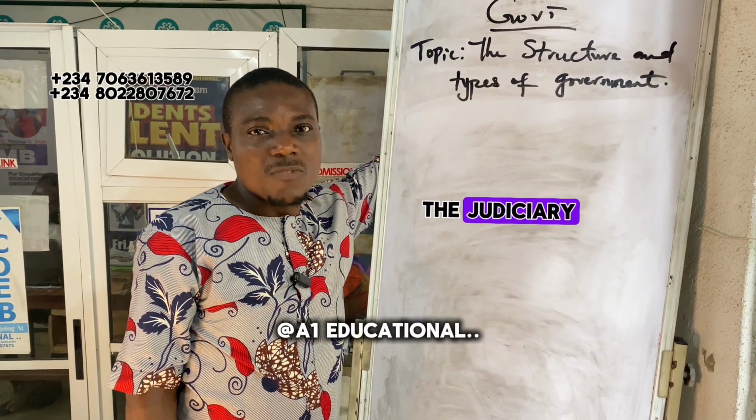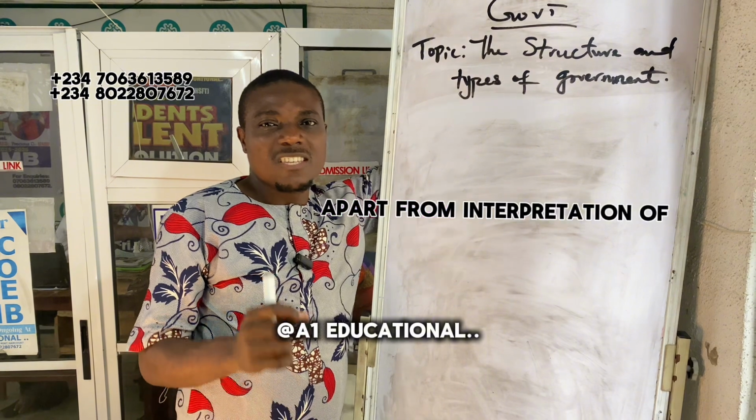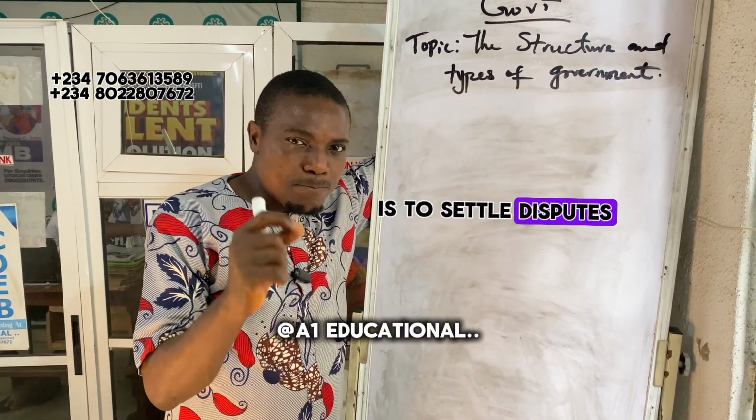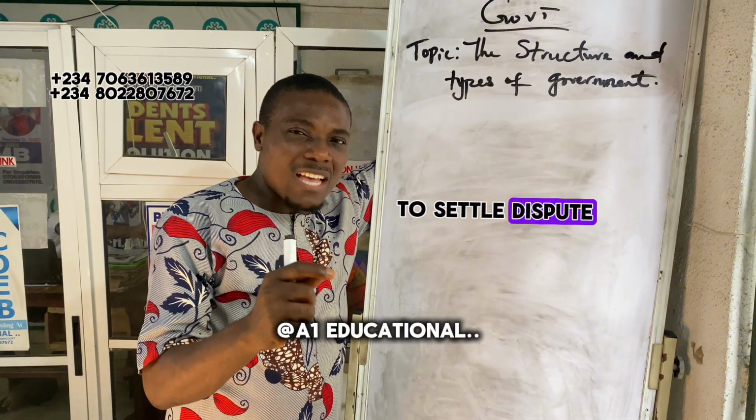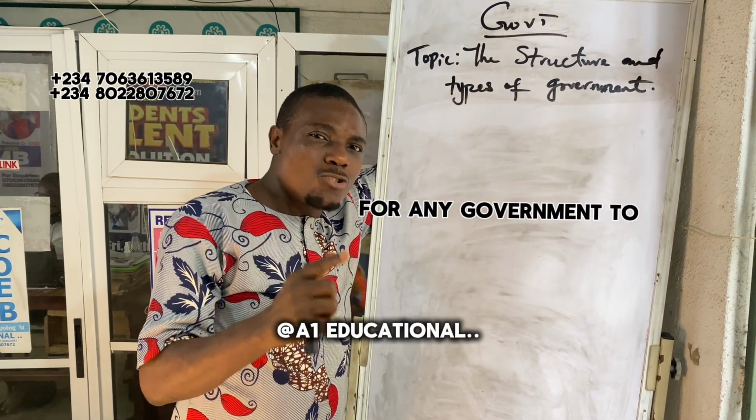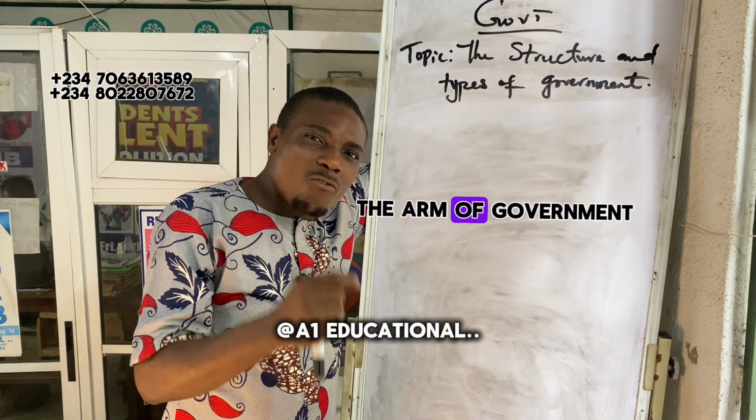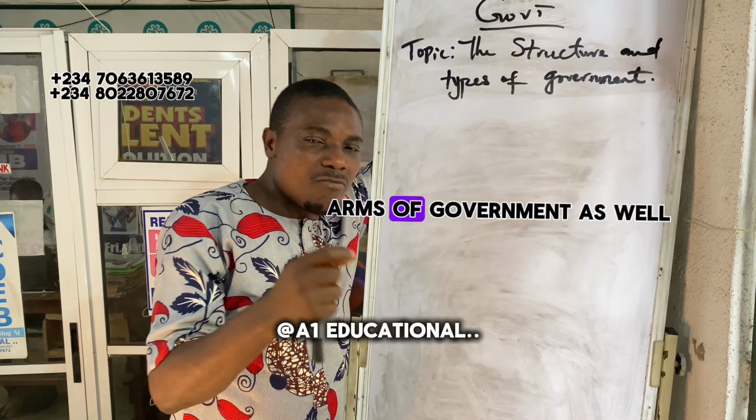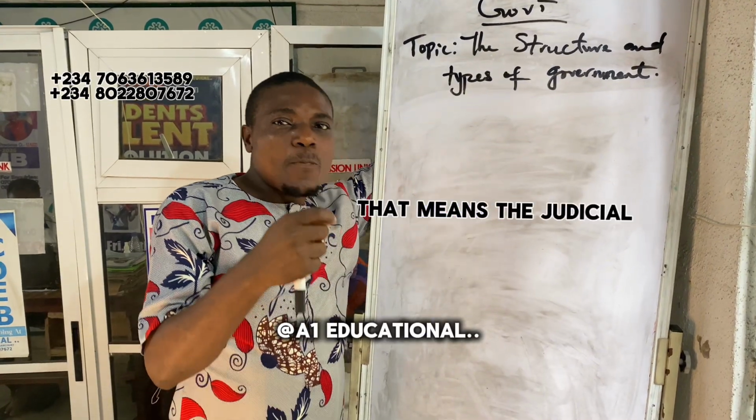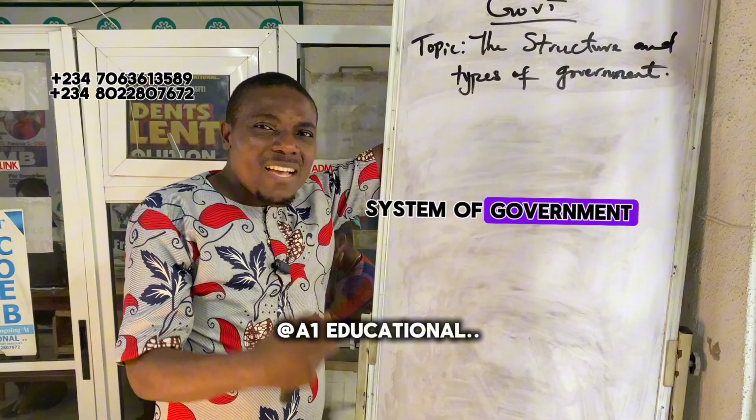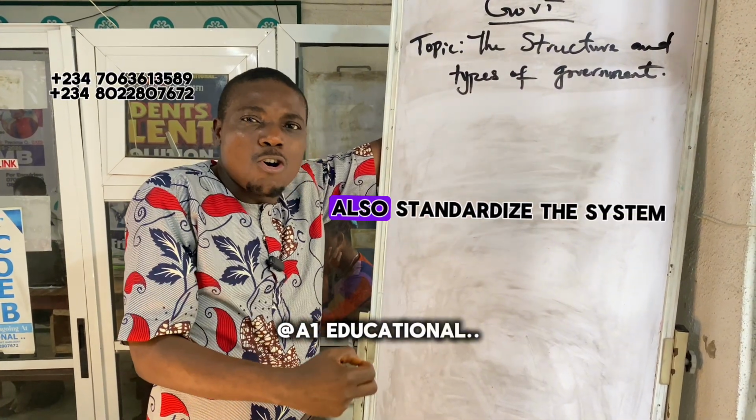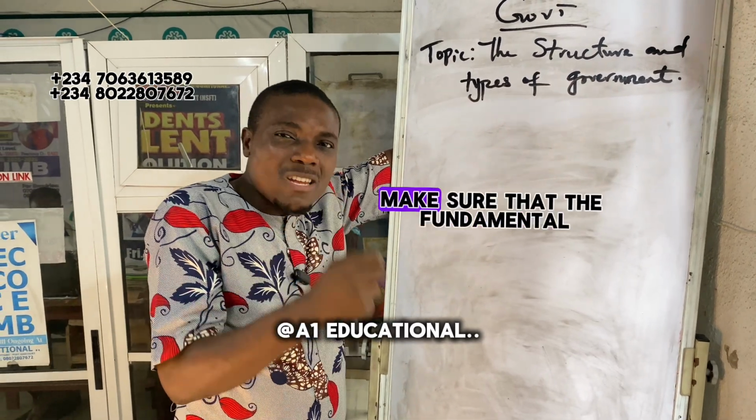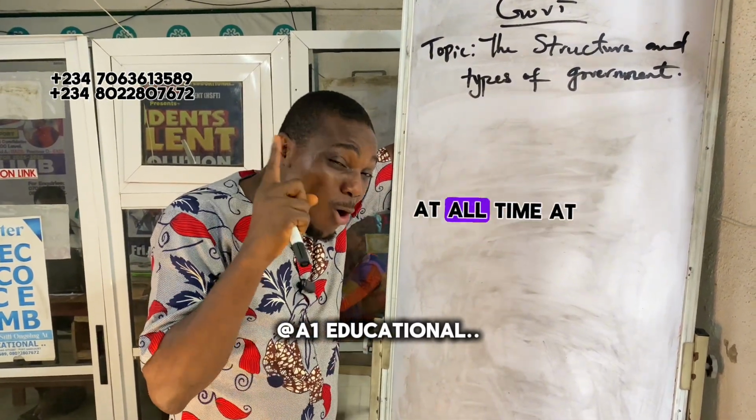Now, for the judiciary, one of the functions, apart from interpretation of the law, is to settle disputes. And that is why, for any government to work effectively, the arm of government must be made independent of external control, made independent of other arms of government as well. That means the judicial system is also there to standardize the system and to make sure that fundamental human rights are upheld at all times.